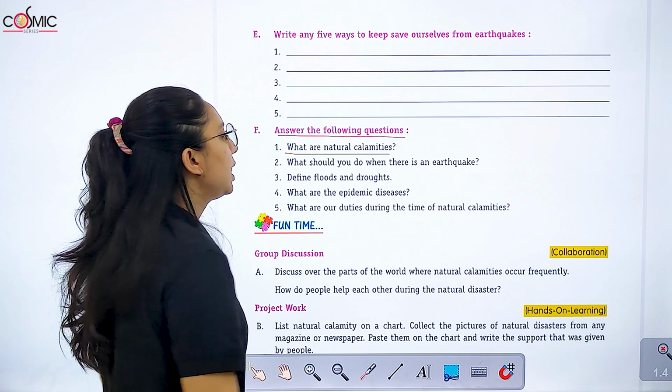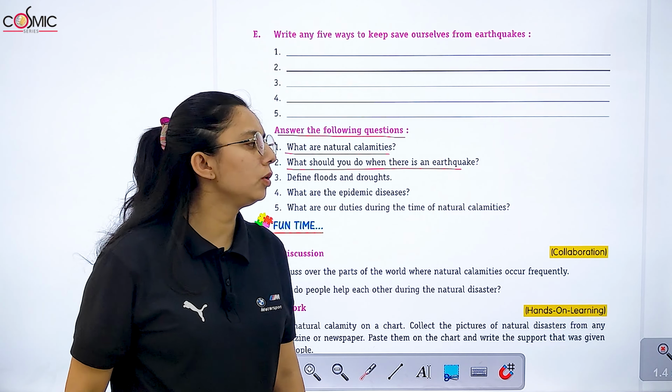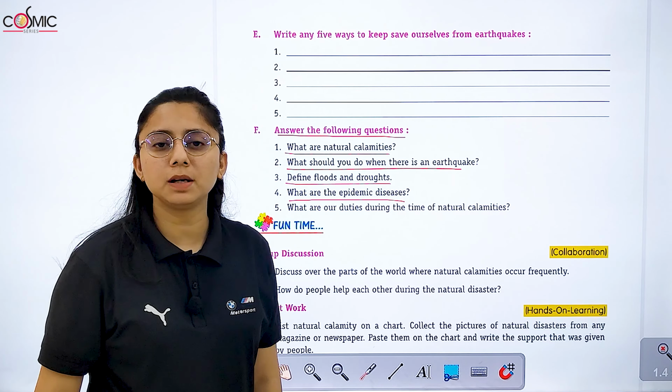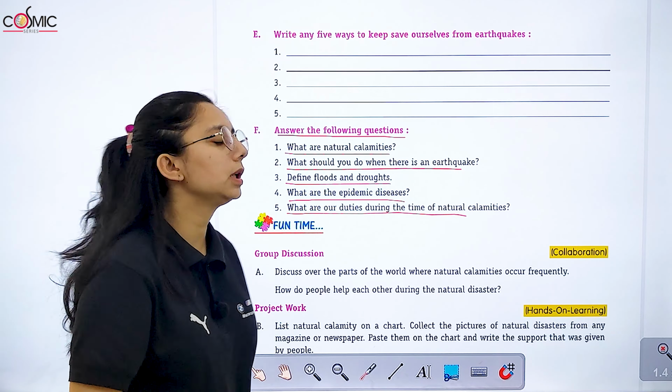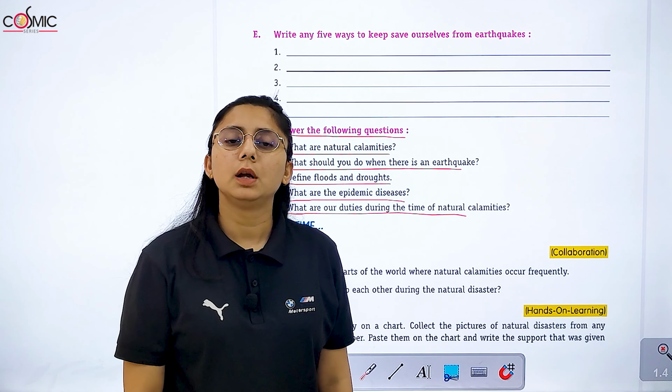Answer the following questions. What are natural calamities, right? What should you do when there is an earthquake? आपको flood और drought को define करना है. What are epidemic diseases and what are the duties during the time of natural calamity? क्या duties आपको follow करनी चाहिए at the time of natural calamity, right?